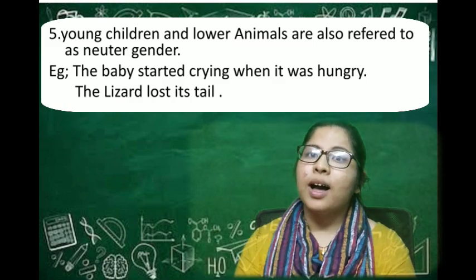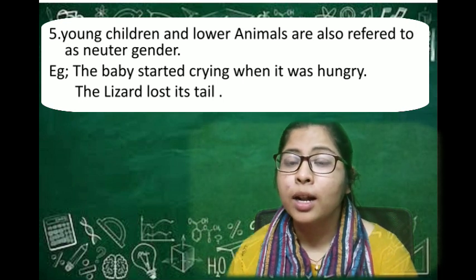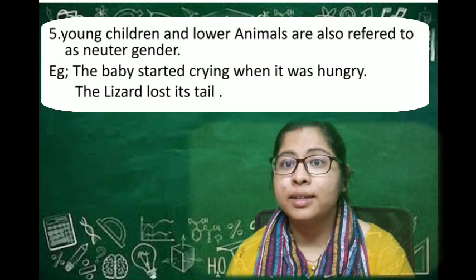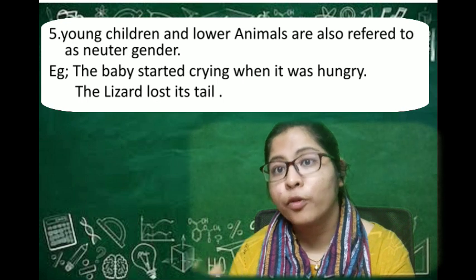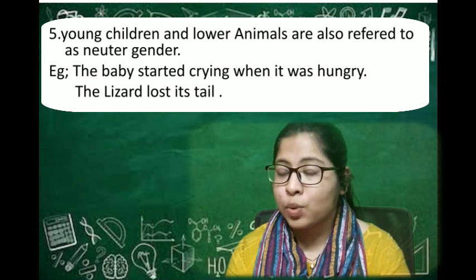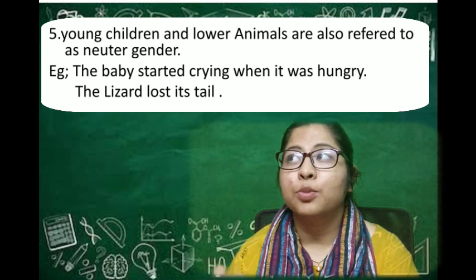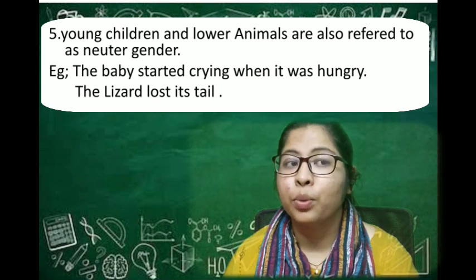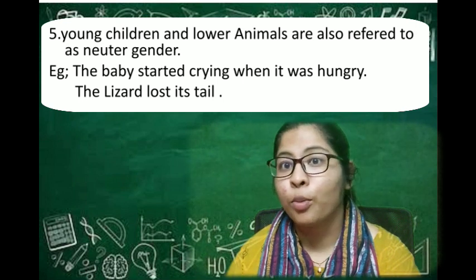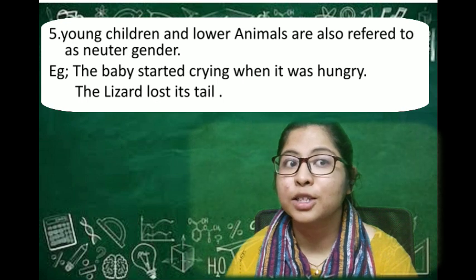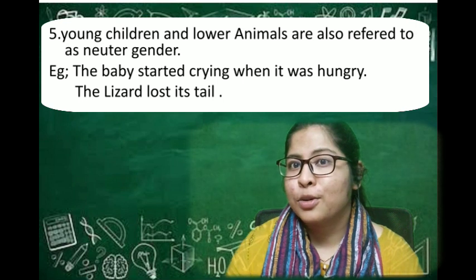The next rule which you will be seeing is that small children and lower-level animals are considered to be in the neuter gender. It is one of the rules of the noun. I can give you the example: when a small baby is lying on the bed, we don't say that a small girl or small boy is lying on the bed. We say that the small baby is crying, or the small baby is lying on the bed. The small baby is so cute.